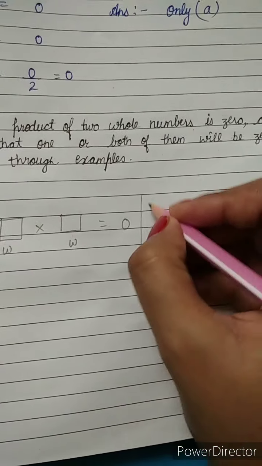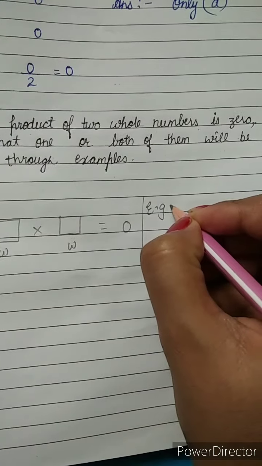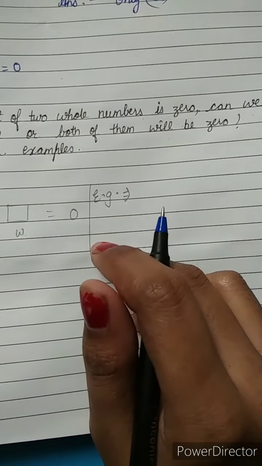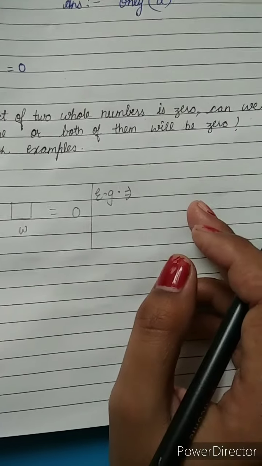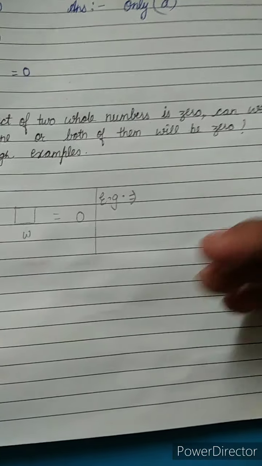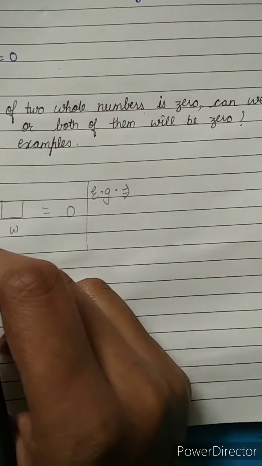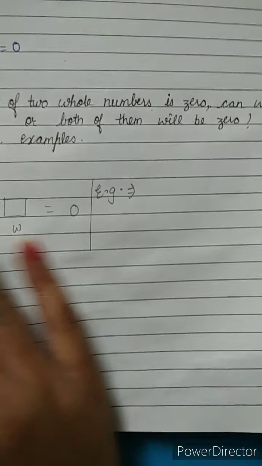So that example I am showing here. Okay. So when we are multiplying any numbers with each other, like 2 ones are 2, 3 twos are 6, 7 into 4 is 28, we always get a whole number.